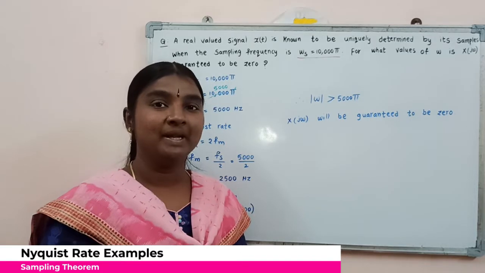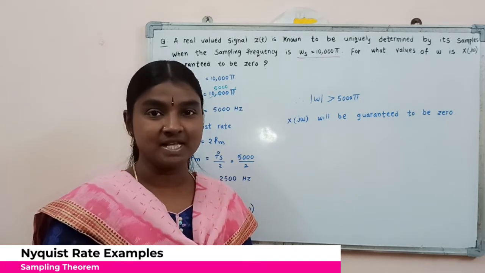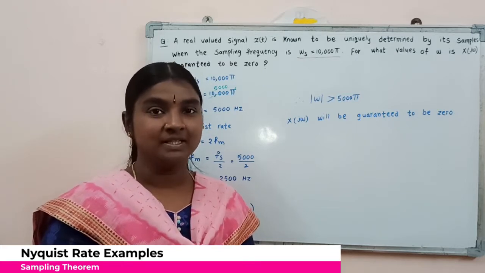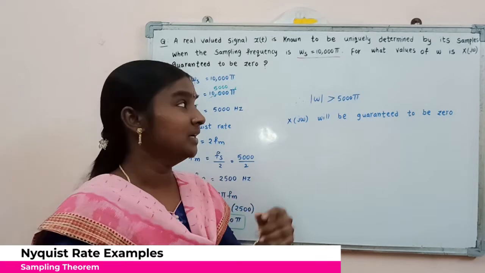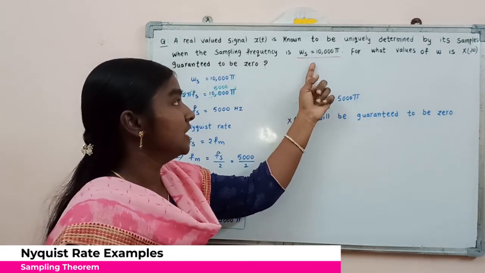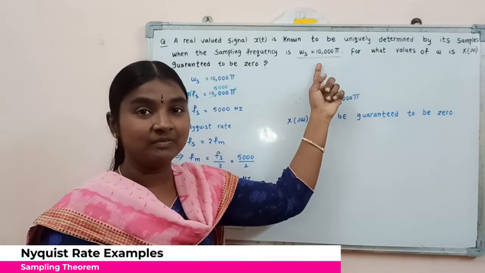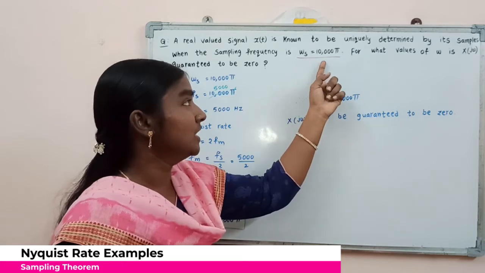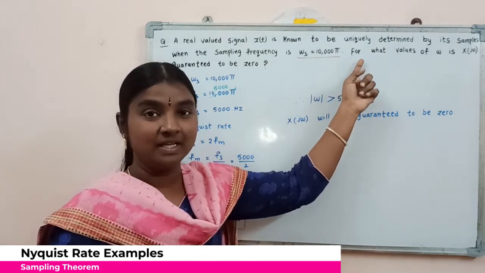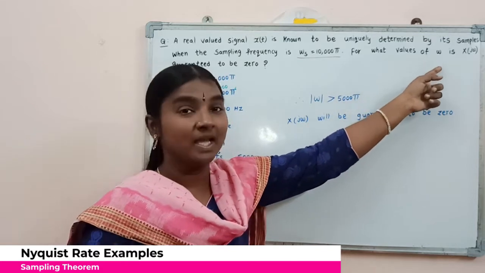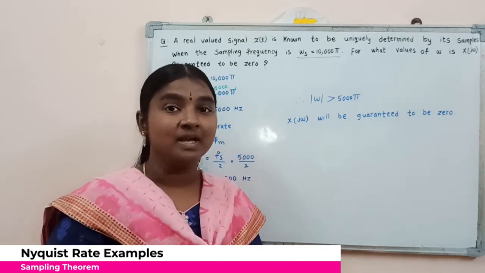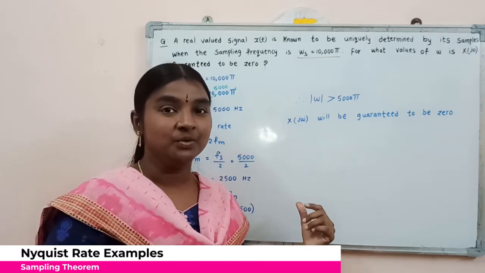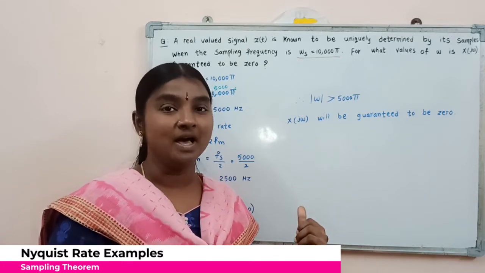In this problem, they mention one continuous time domain signal x of t and it is facing the sampling operation. Now for that sampling operation, they mention the frequency omega s equal to 10,000 pi. Here frequency is mentioned in radians. So omega s will be equal to 10,000 pi radians. And here we are asked to find for what values of omega x of j omega will be equal to 0. So here we need to find the frequency omega m.